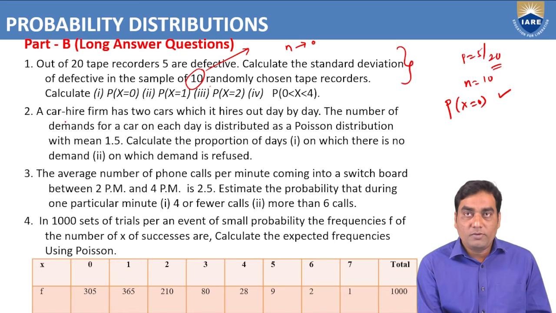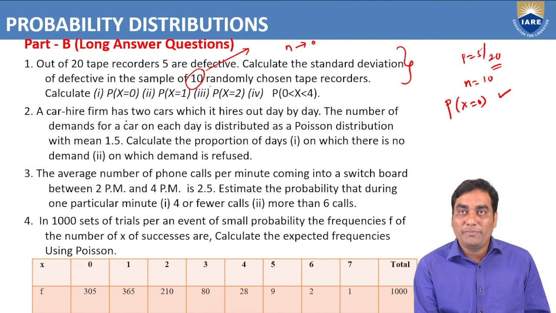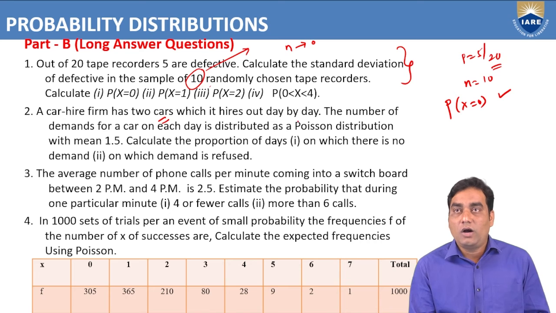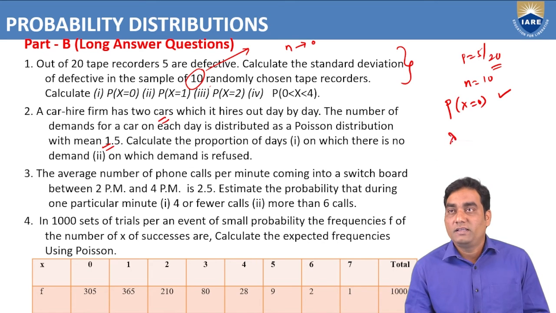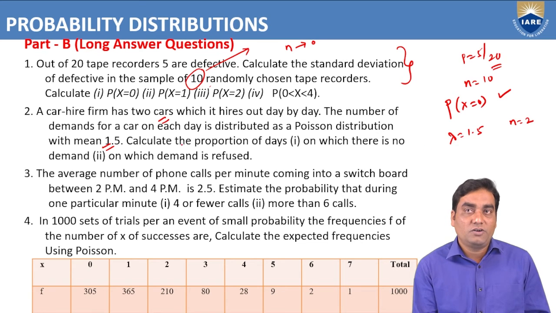And this second problem also: a car hire firm has 2 cars. The capacity is 2 cars, which it hires out day by day. The number of demands per day is distributed as Poisson distribution with mean 1.5. Lambda is 1.5. The maximum capacity of the cars is 2 in the car garage.